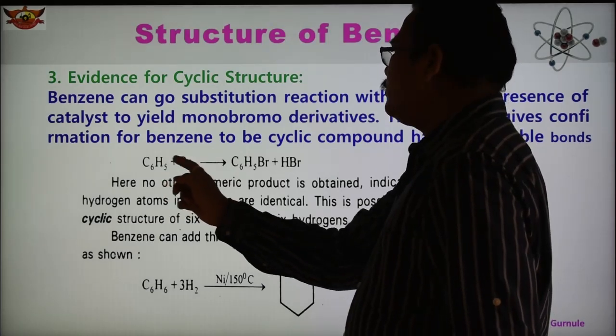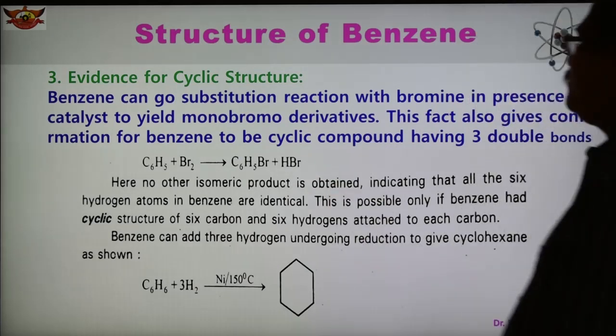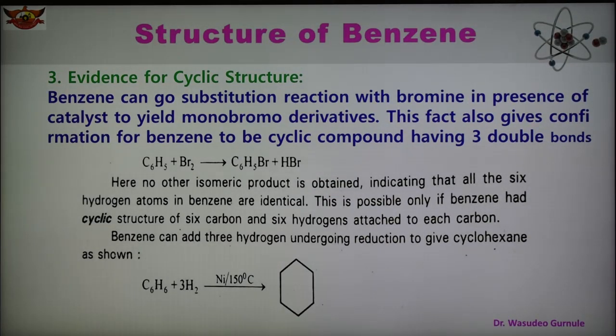From here one H comes out, its place is taken by Br, and HBr comes out. In this case no other isomeric product is obtained, which indicates that all the 6 hydrogen atoms in benzene are identical. This is possible only if benzene has a cyclic structure, containing 6 carbons with one hydrogen attached to each carbon.